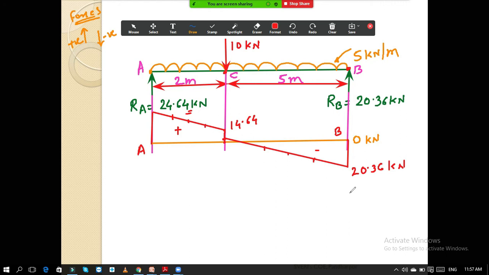So where the beam and column meet, the junction of beam and column, at that point your shear force is always maximum. Are you getting my point? Whenever a beam and column are meeting at a junction, at that junction the shear force is always maximum.